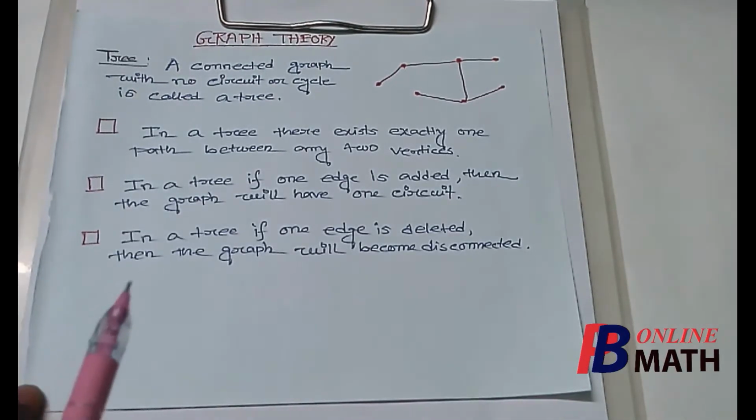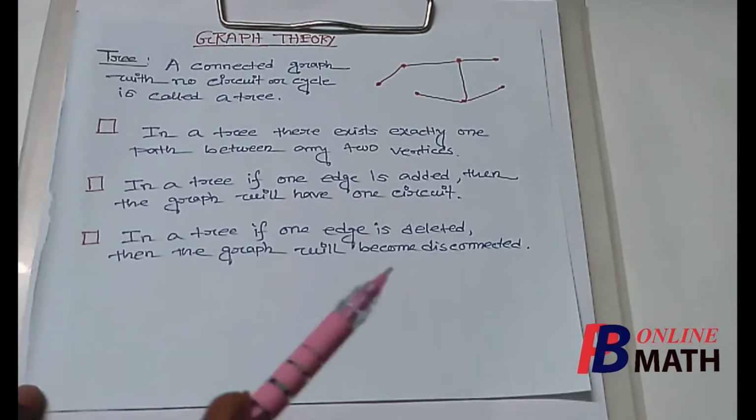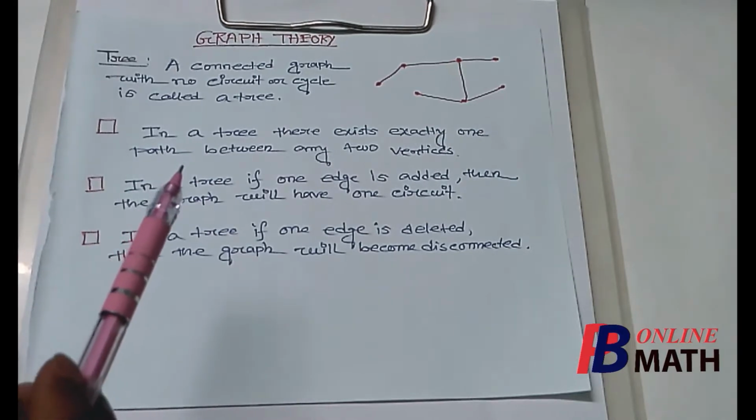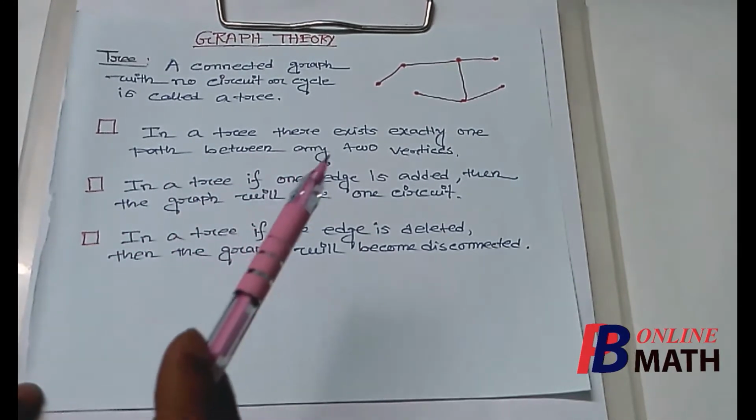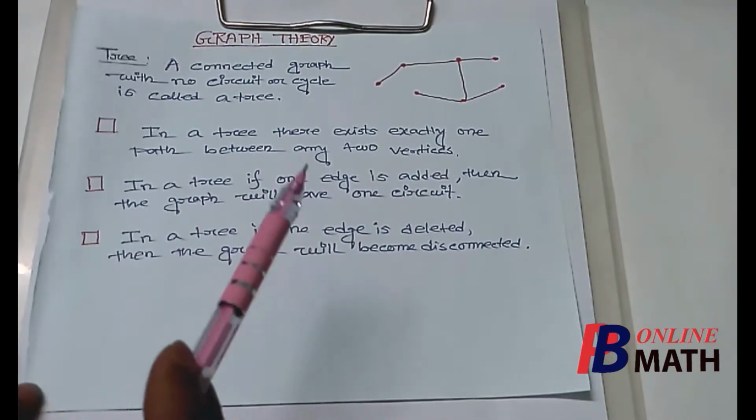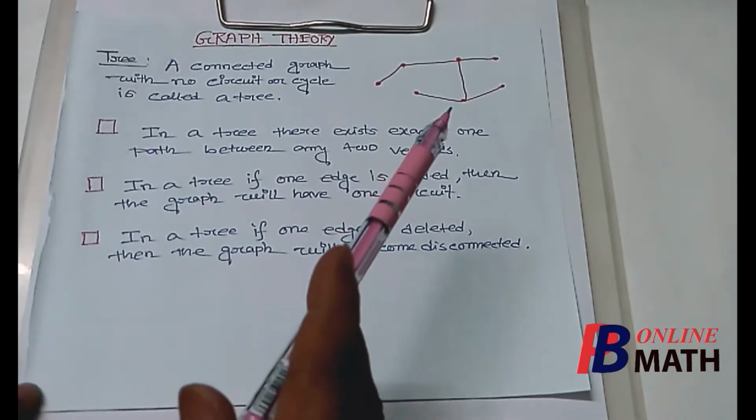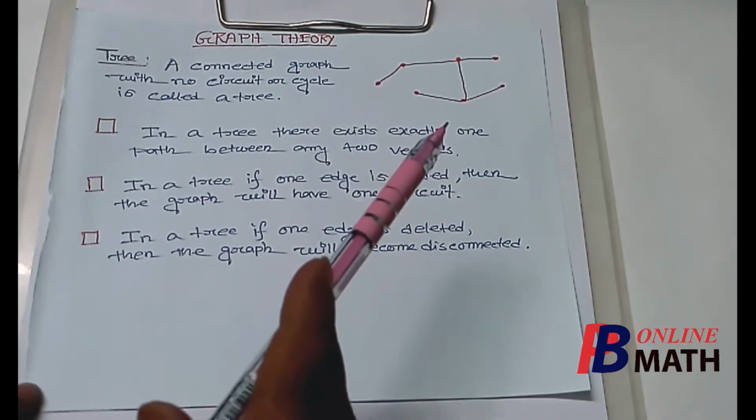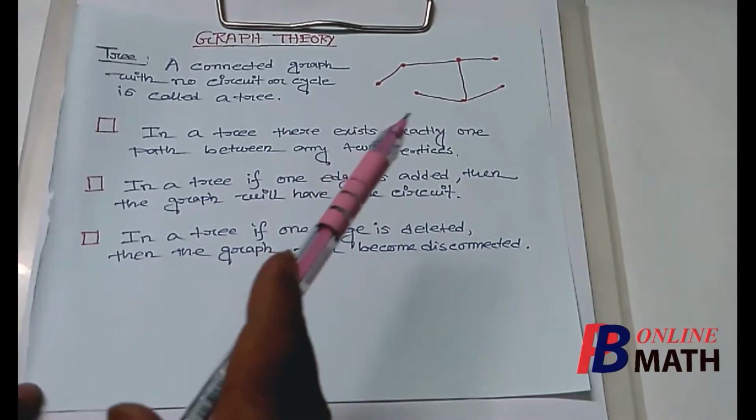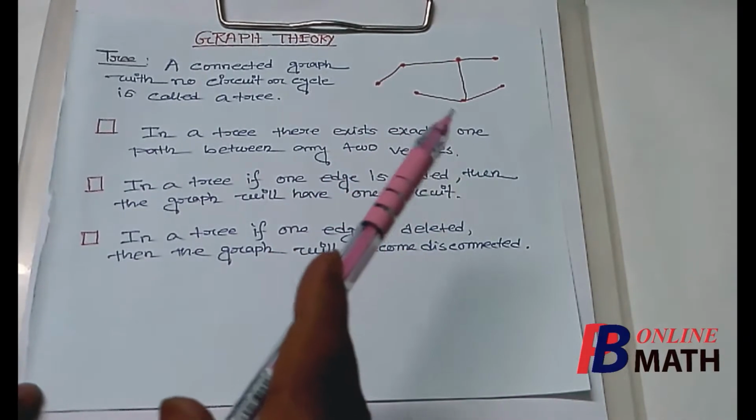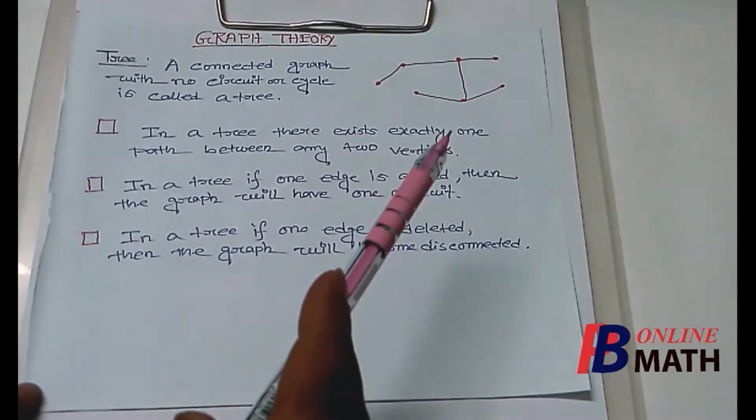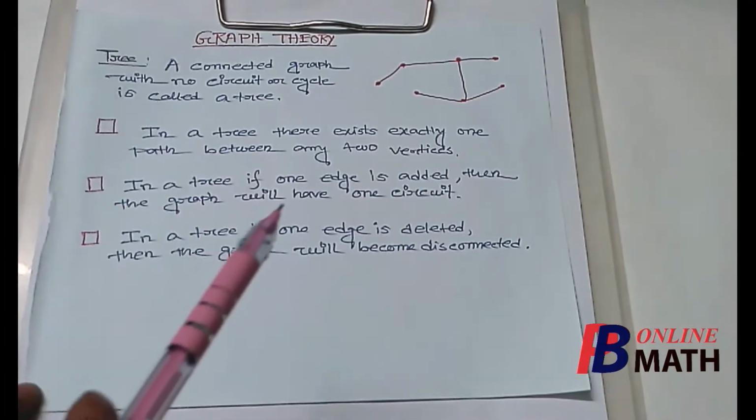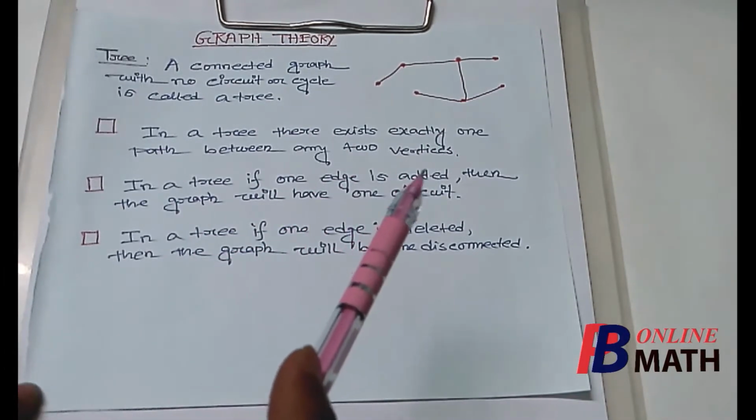Now we consider some properties of a tree without any proof. So we shall state these properties without any proof. The first property we shall consider here is that in a tree there exists exactly one path between any two vertices. So we have considered this tree. If we consider any two vertices, then we shall find that there is one and exactly one path between these two vertices. You can select any two vertices and you will find that there is exactly one path between these two vertices. And the converse of this property is also true.